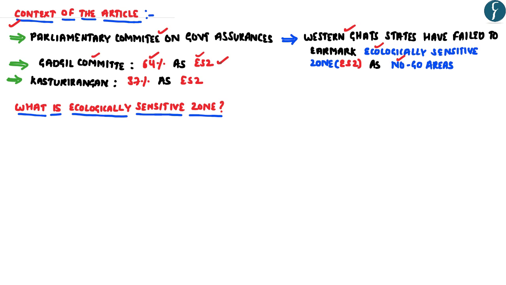However, this particular committee was criticized for being too environment friendly. Subsequently, the government appointed the Kasturi Rangan Committee, which sought to balance the two concerns of development and environmental protection by relaxing the environmental regulation regime put forward by the Gadgil Committee. The Kasturi Rangan Committee proposed that 37% of the Western Ghats should be declared as ecologically sensitive zone.